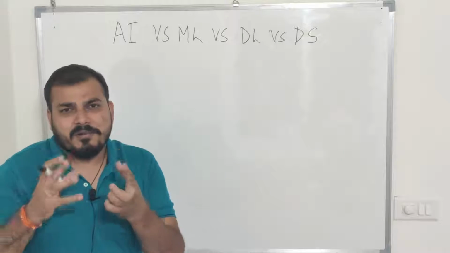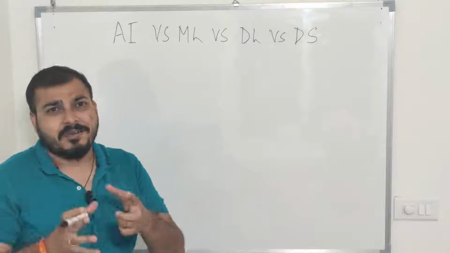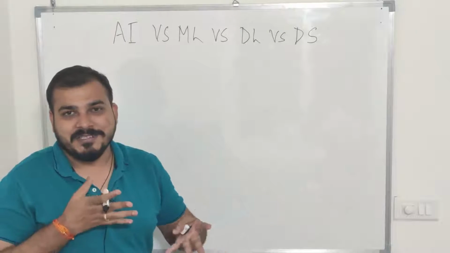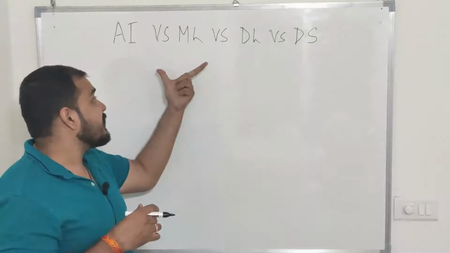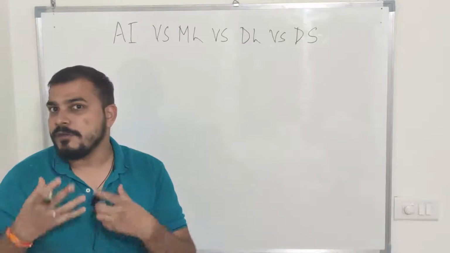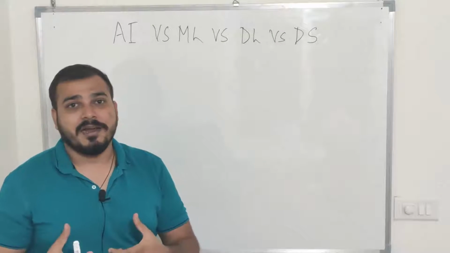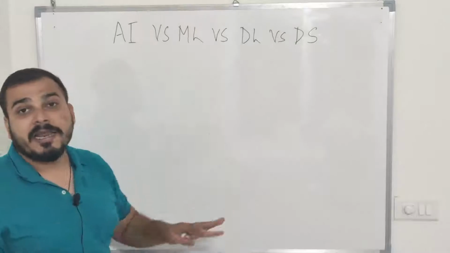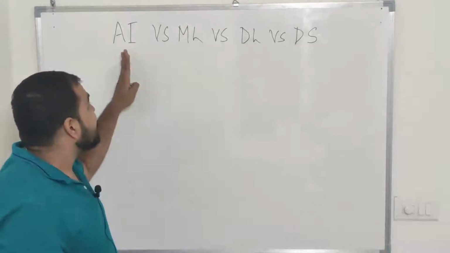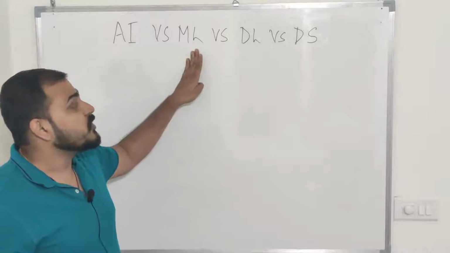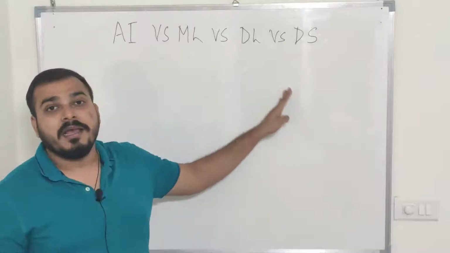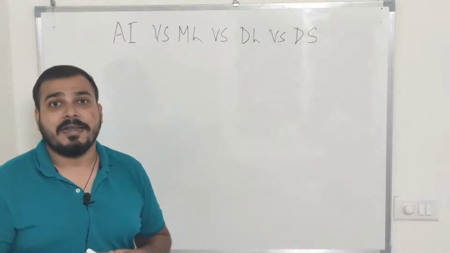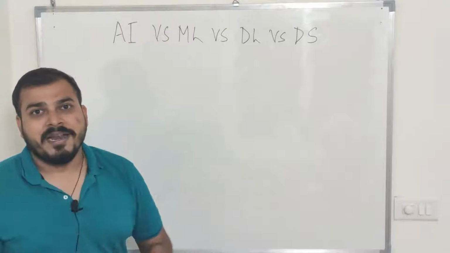Now guys, I probably think I should have uploaded this particular video first, but I just went with the flow. I missed this particular topic because many of you still have various confusion regarding it. So in this video, I'm going to clear the confusion and tell you what exactly is artificial intelligence, what exactly is machine learning, what exactly is deep learning, and how we use data science considering all this technology and work. So let us go ahead and think.